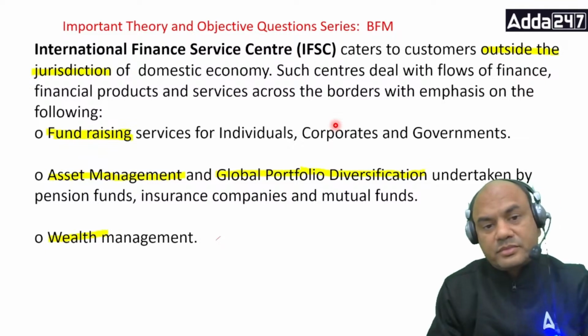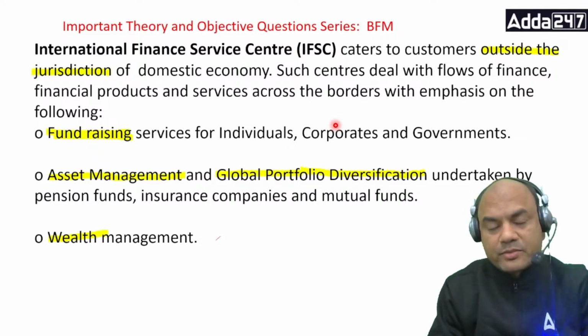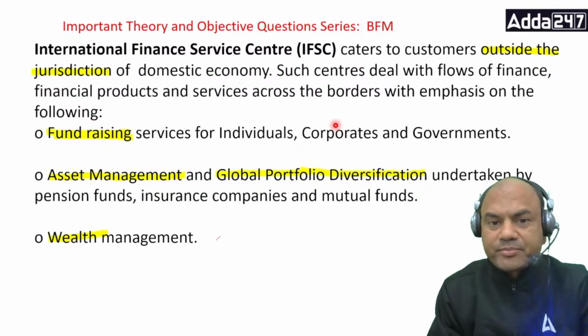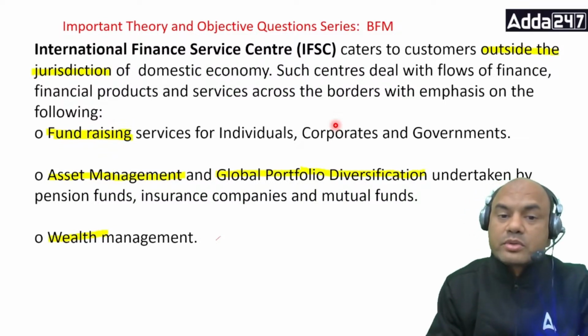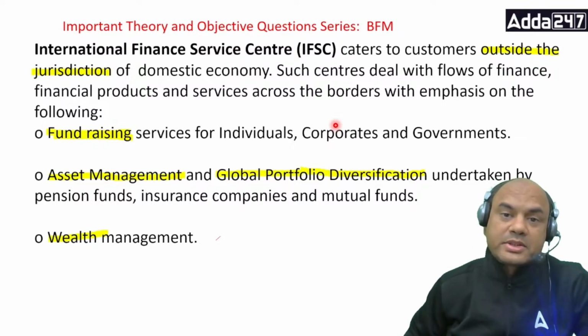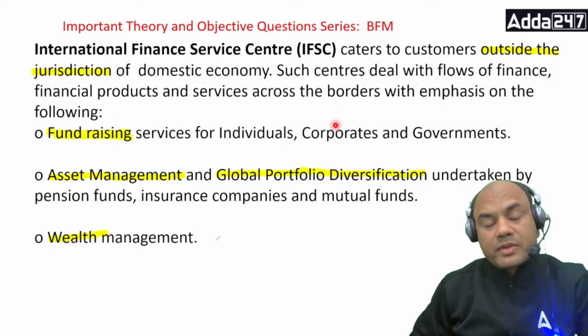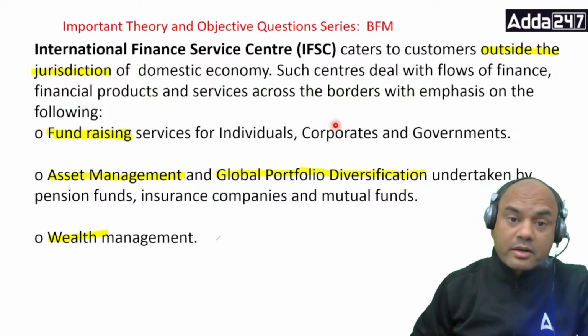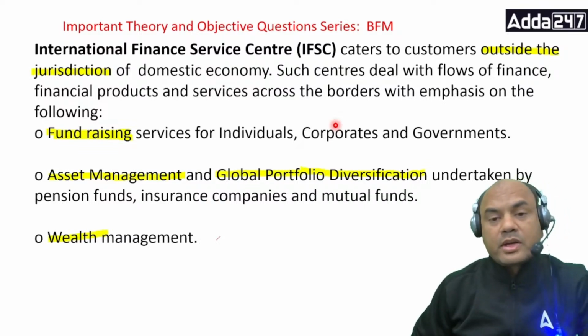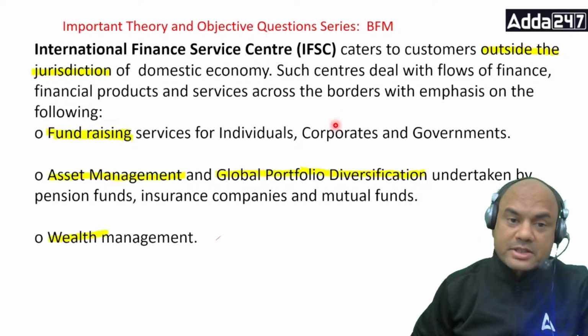So, asset management, global portfolio diversification. If some pension fund in, let's say, USA or in Europe wants to invest somewhere, these pension funds also invest in the growing economies. So if they want to invest, what will they do? They'll come to our country for investment. Okay? So global portfolio diversification undertaken by the pension funds.